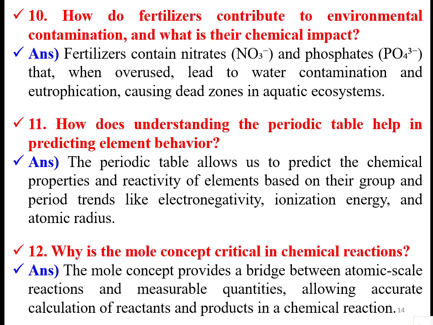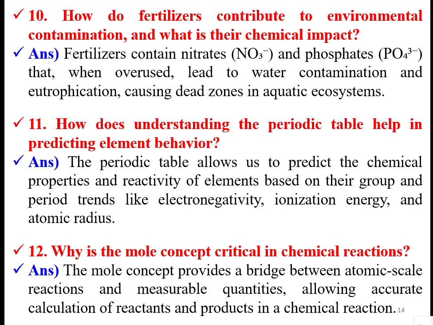Fertilizers, mainly nitrates and phosphates, when used in large quantities, lead to water contamination and eutrophication, causing dead zones in the aquatic ecosystem. Eutrophication means that when water contains nutritional elements, some microorganisms will grow.